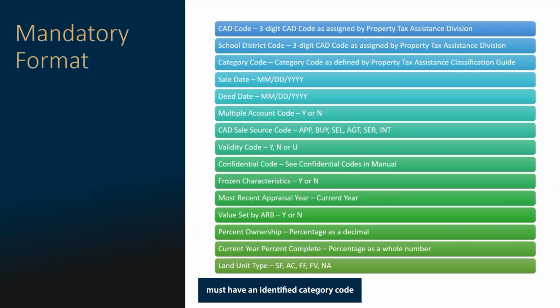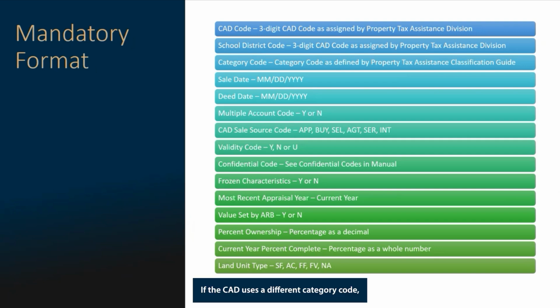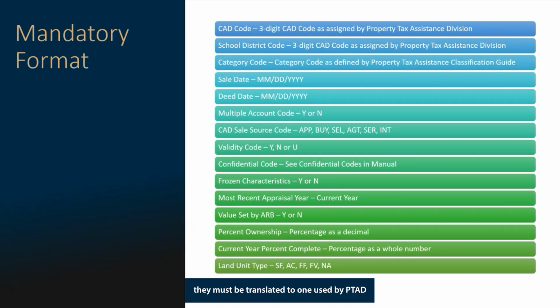Each transaction must have an identified category code used by PTAD for the property's use. If the CAD uses a different category code, they must be translated to one used by PTAD that best fits the property. For example, if the CAD uses C3 for vacant lots in a specific location, they must be converted to C1.